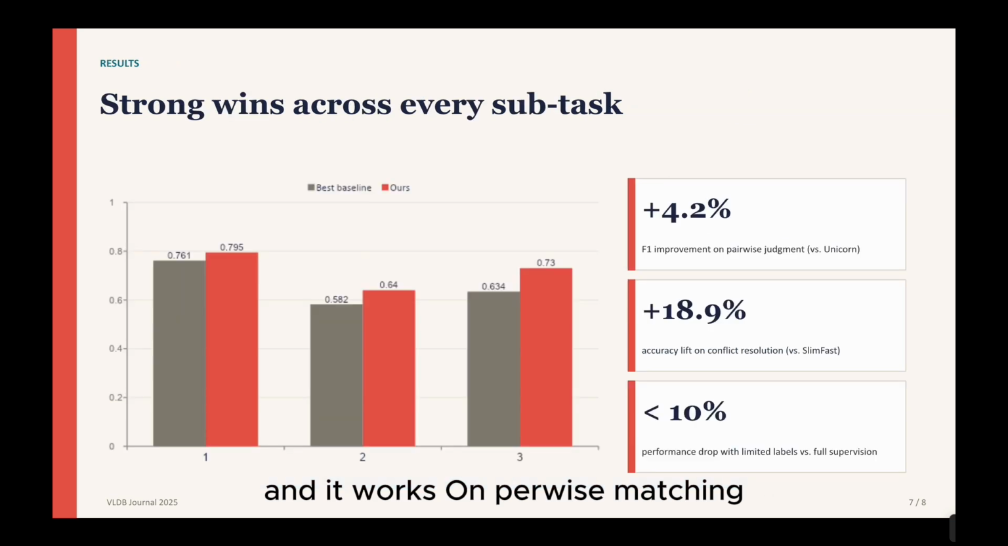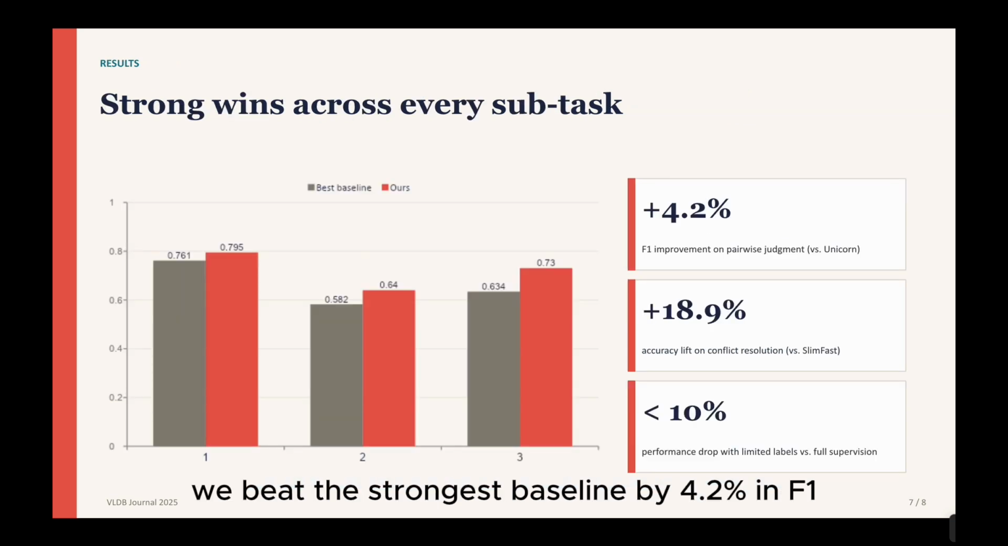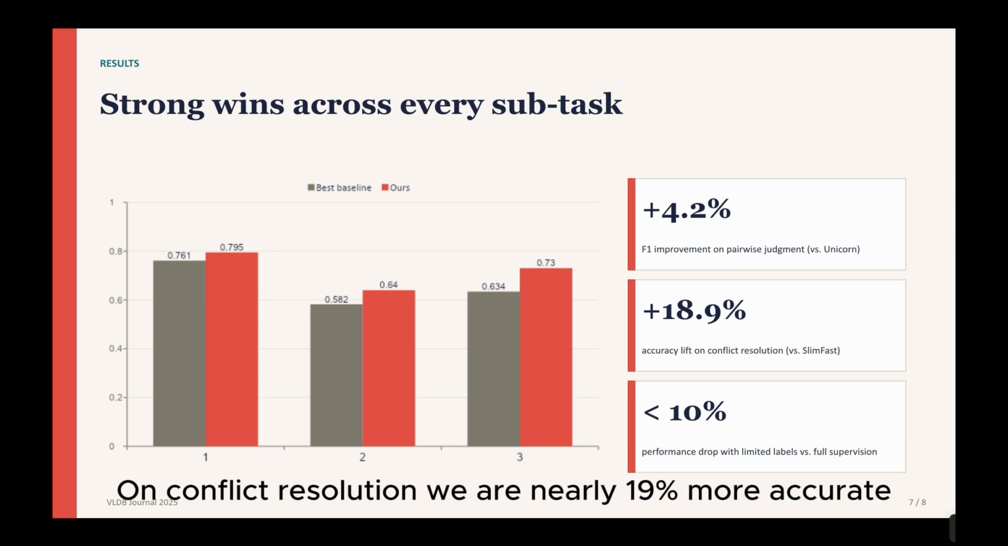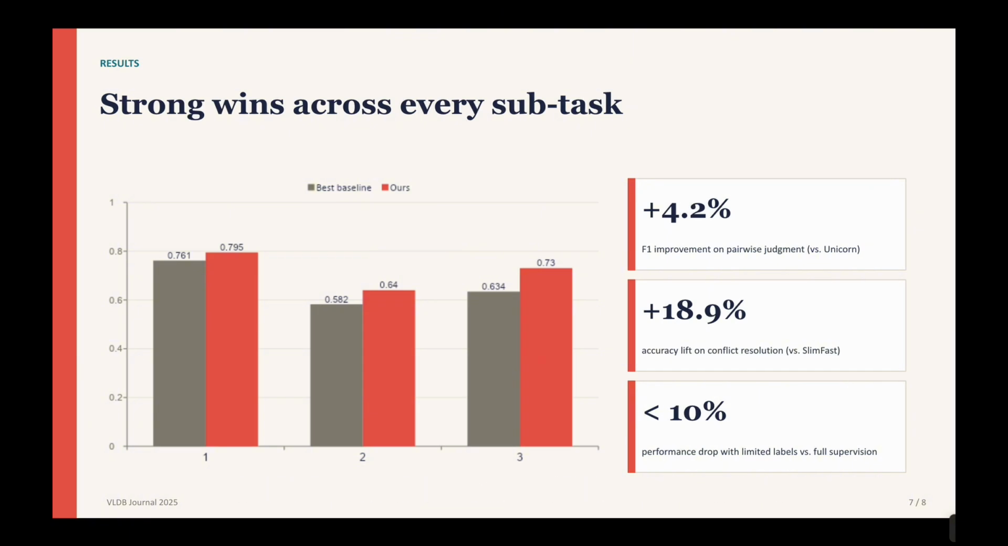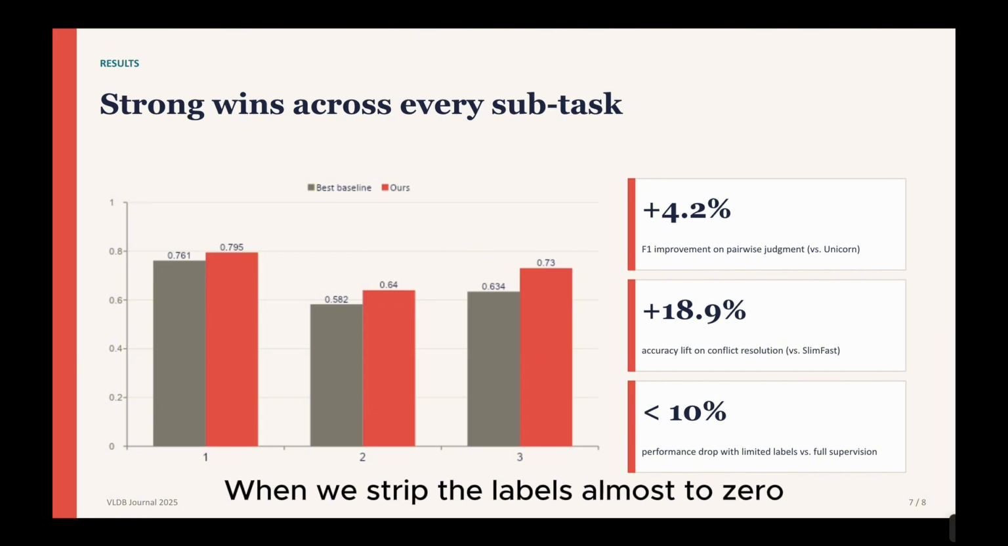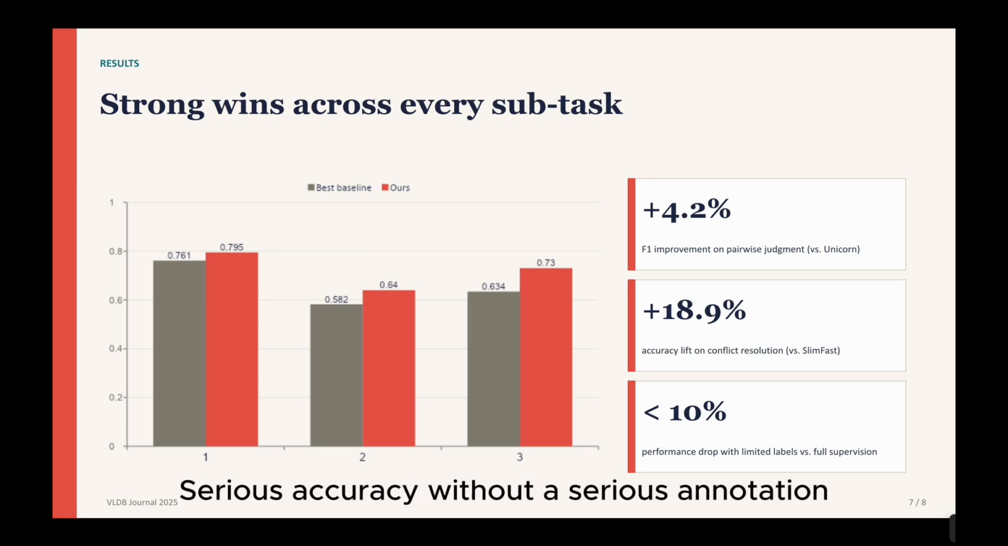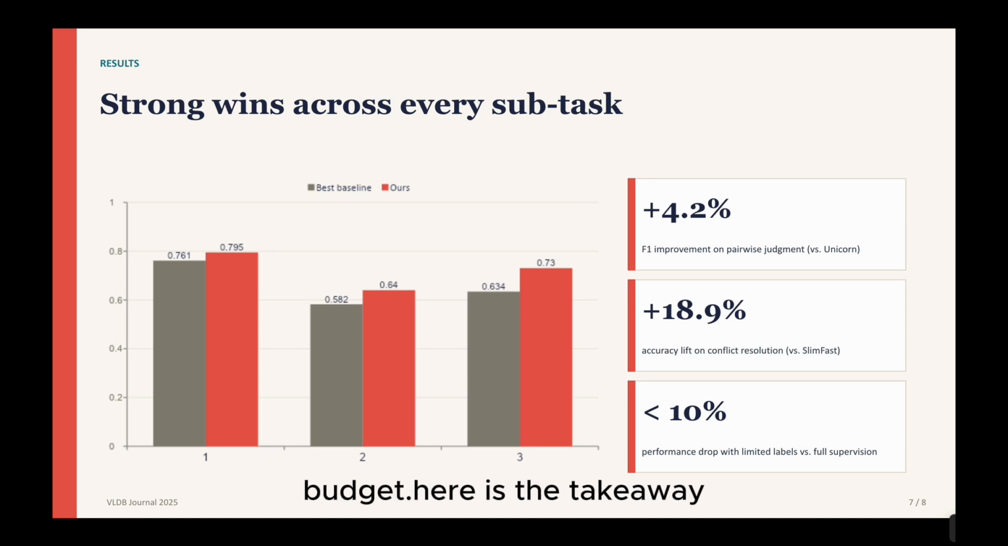And it works. On pairwise matching, we beat the strongest baseline by 4.2% in F1. On conflict resolution, we are nearly 19% more accurate. But the number I care about most is this. When we strip the labels almost to zero, performance drops by less than 10%. That is the entire promise of this approach: serious accuracy without a serious annotation budget.